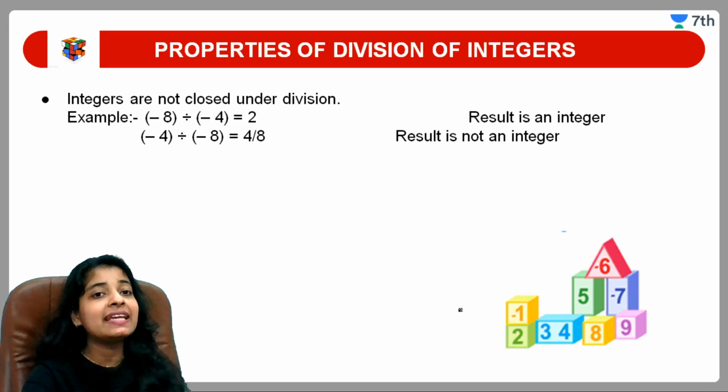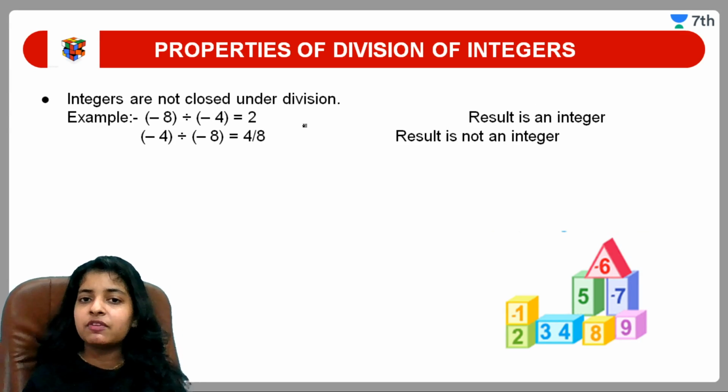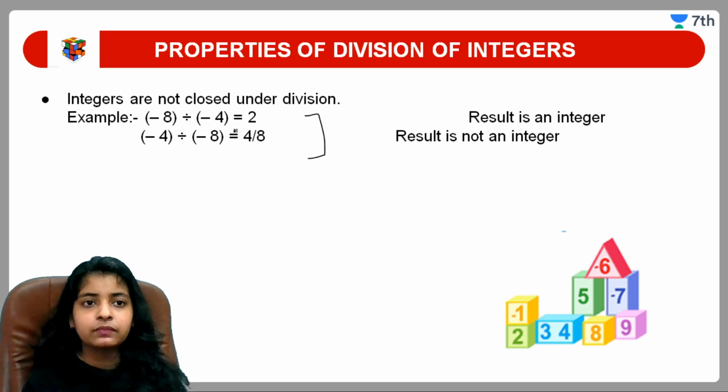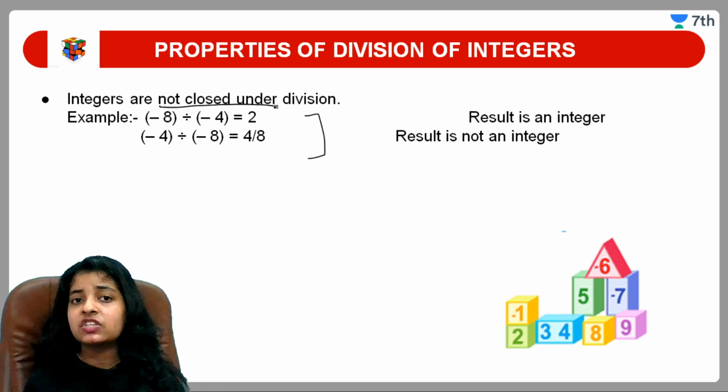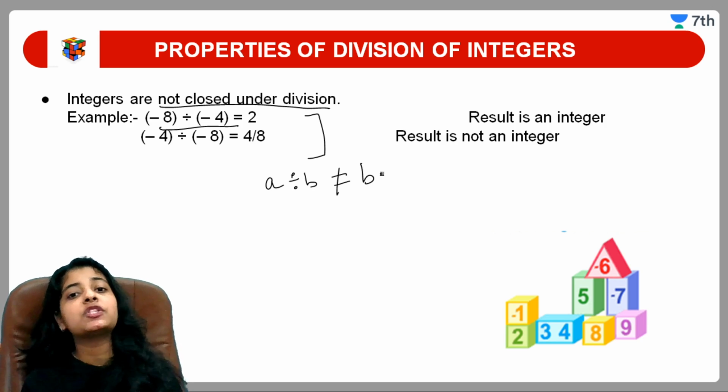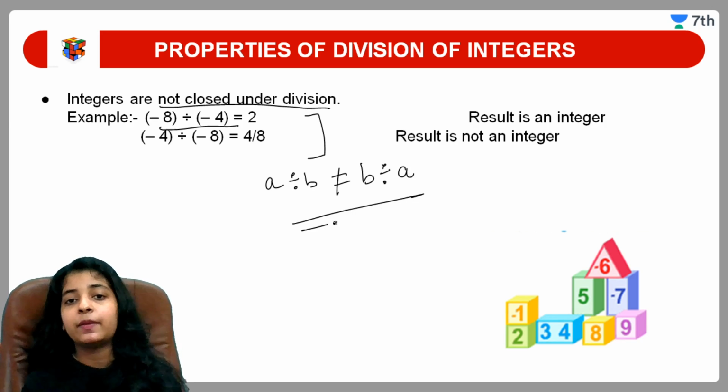Moving towards the next. Integers are not closed under division. Yes, integers are not closed under division. When we are dividing, it means a divided by b is not equal to b divided by a.